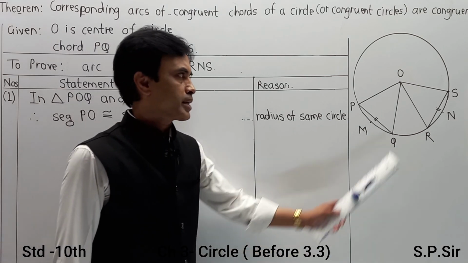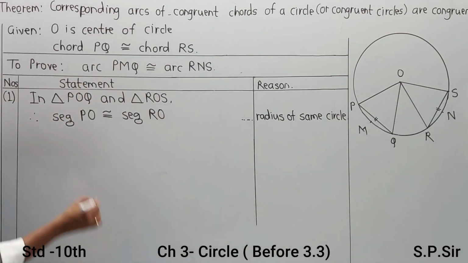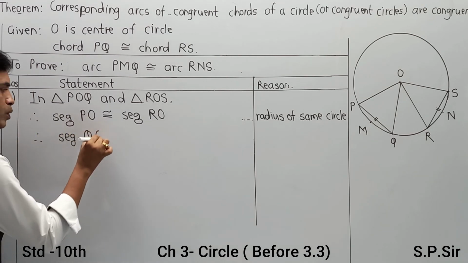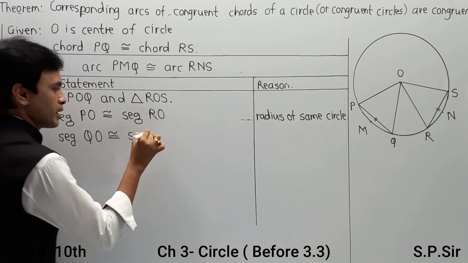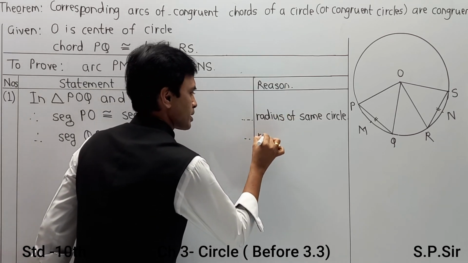Next, radius QO is congruent to SO, or you can say segment QO is congruent to segment SO. The reason remains the same, radius of the same circle.